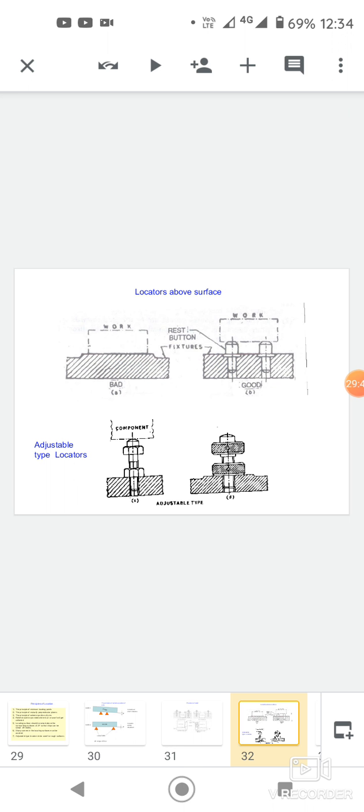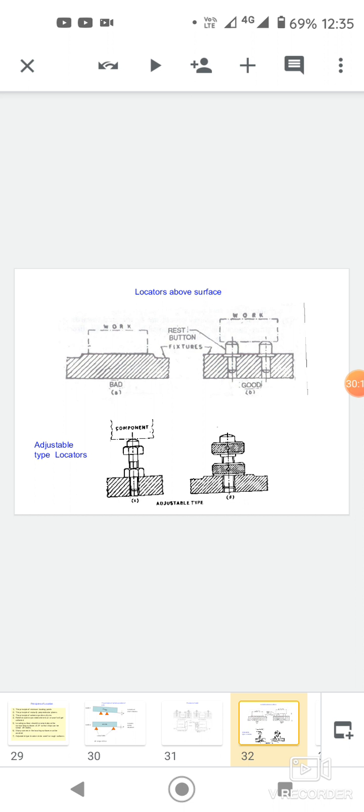This is the locators above surfaces. This is the locating methods. The form of workpieces is the major factor in location system. The location system for plane, circular and irregular configuration is briefly discussed.